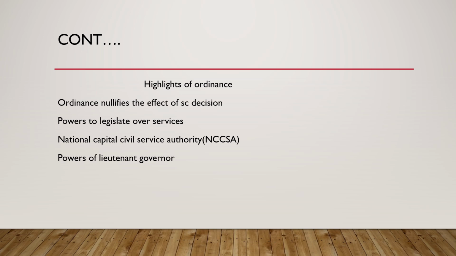It further explained the powers of the legislature over services. It specified that the Delhi Legislative Assembly will not have the power to legislate on the subject of services, which comes under the state list, as in the 7th Schedule we discussed earlier.